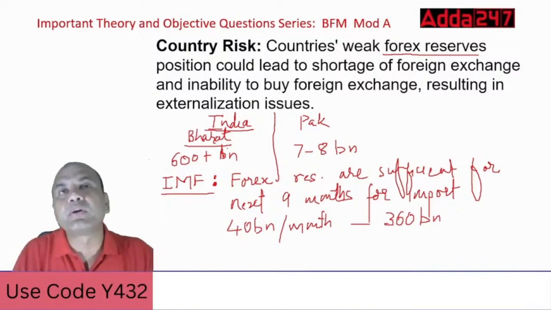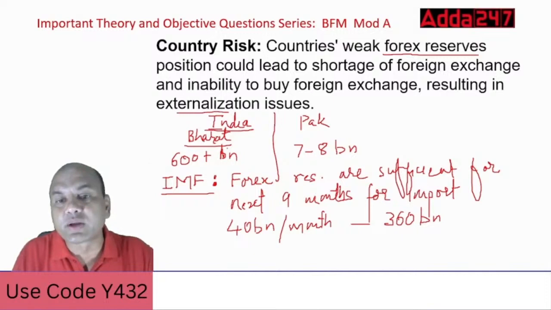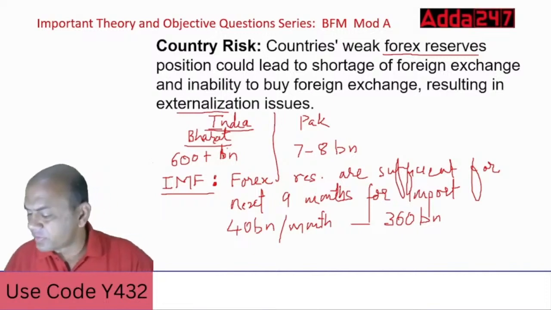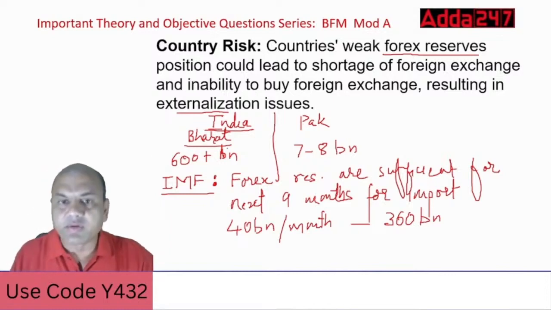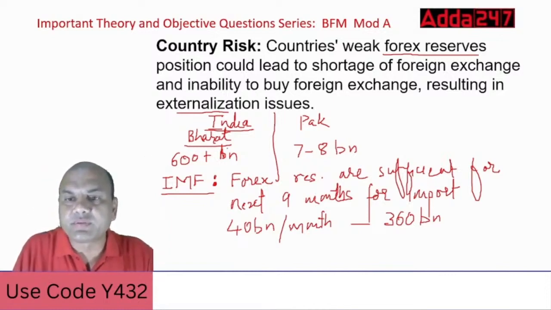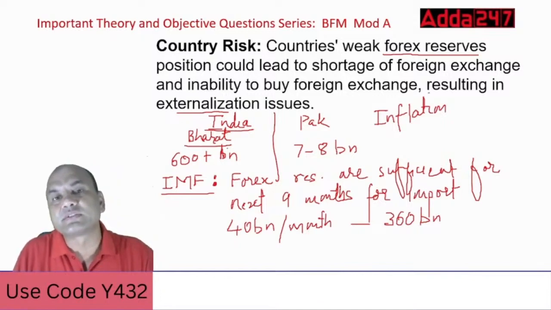So an important point to always remember: a country's weak forex reserves will always lead to a shortage of foreign exchange and inability to buy foreign exchange, resulting in externalization issues. Now if you look at the inflation, inflation in Pakistan has risen heavily. Similarly, in Sri Lanka, it rose heavily. Why? Because of fewer forex reserves.